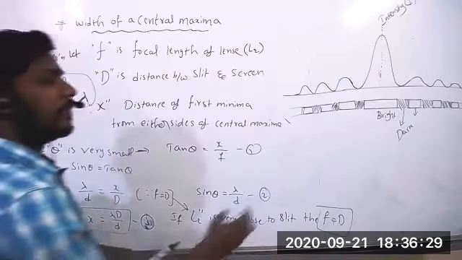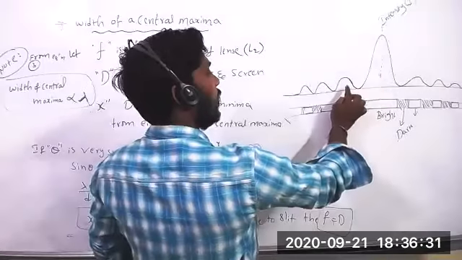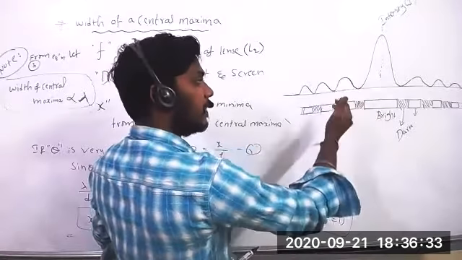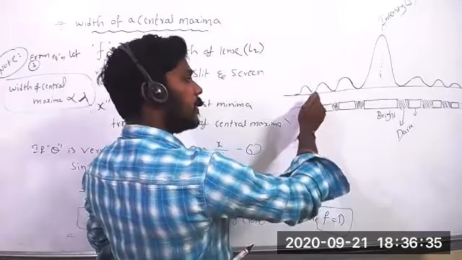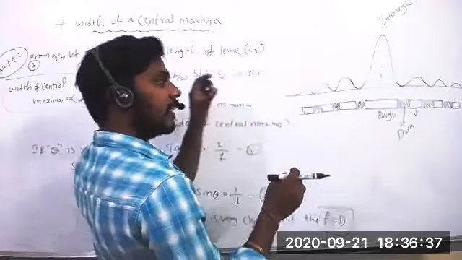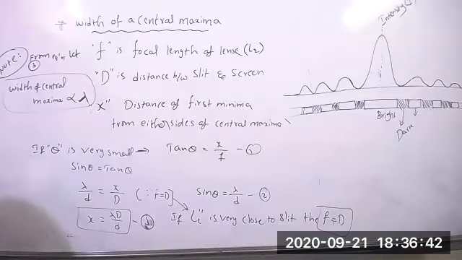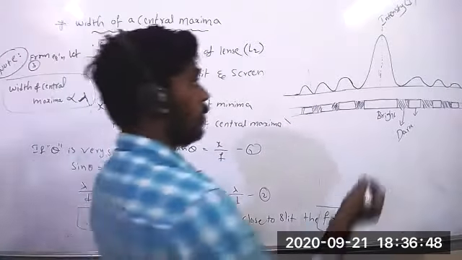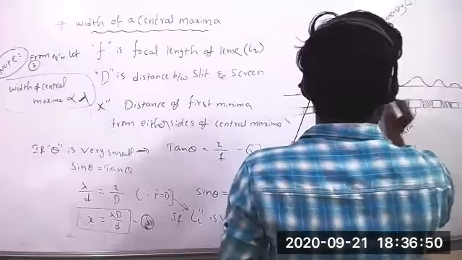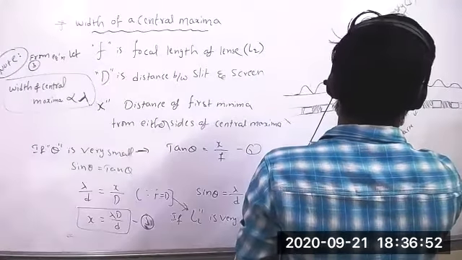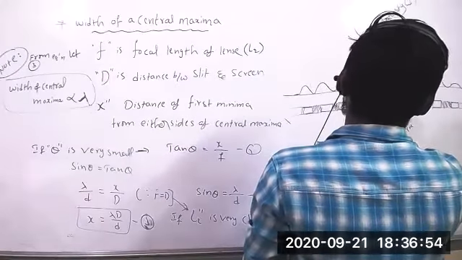When you compare the intensity, the secondary maxima intensity is less, the next is less, so intensity will decrease like that. Maximum intensity we know. It is the path difference.